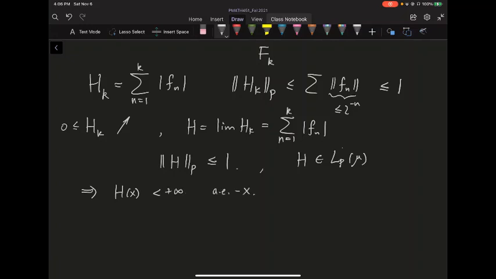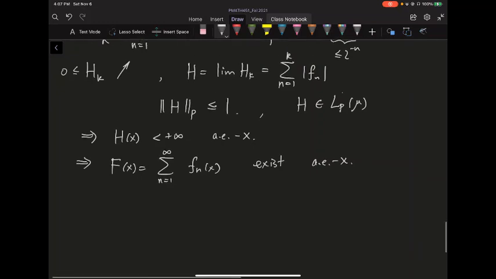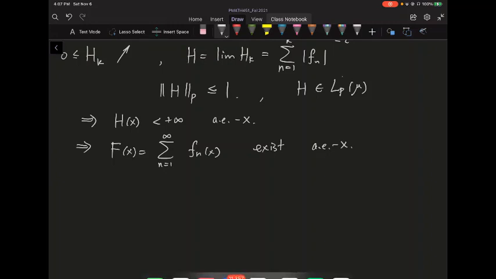For almost all x, if you take the sum of the absolute values of f_n of x, you get something finite. In other words, the series f_n of x converges absolutely. So this implies that big F of x, equal to the sum of all the f_n of x from 1 to infinity, exists almost everywhere. That's just because when a series converges absolutely, then the series itself must converge. So we get this f.